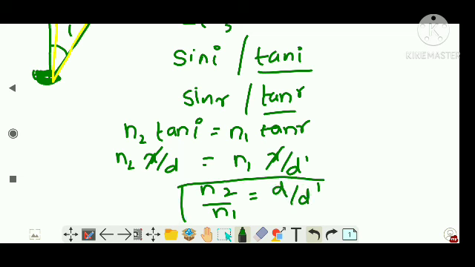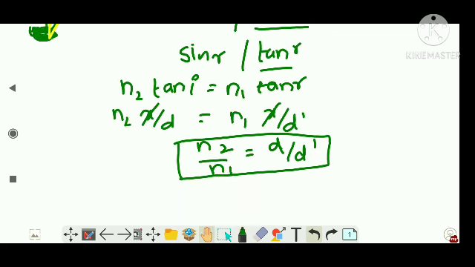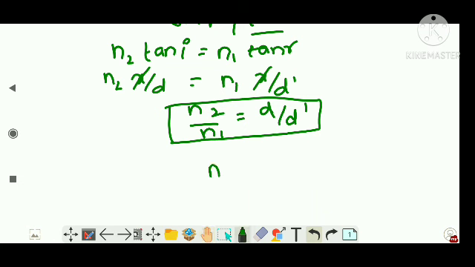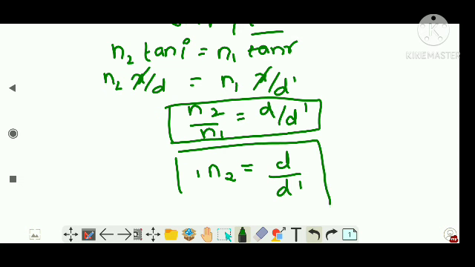This is how we approach the equation, right? And N2 by N1 can also be written as the refractive index of the denser medium with respect to the rarer medium, which is equal to real depth by apparent depth. Clear? Simple if you see this as a simple question itself.